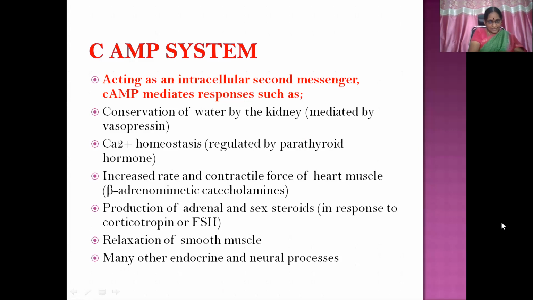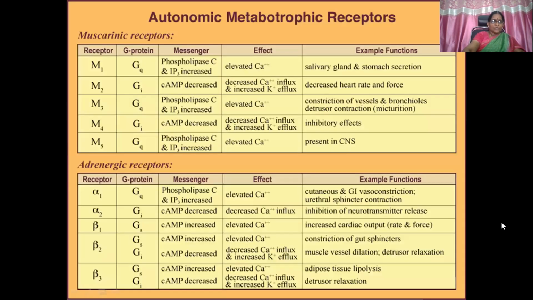Acting as an intracellular second messenger, cyclic AMP mediates responses such as, this is important for postgraduate students only: conservation of water by the kidney, mediated by vasopressin; calcium homeostasis, that is regulated by parathyroid hormone. We need to recollect back. Increased rate and force of contraction of heart muscle, which is seen with beta adrenomimetic catecholamines. Production of adrenal and sex steroids in response to corticotropin or FSH. Relaxation of smooth muscle. Many other endocrine and neural processes. So you can see here in this diagram, I'm not going to describe in detail. You can just go through the diagram.